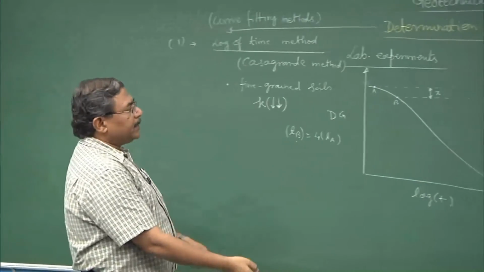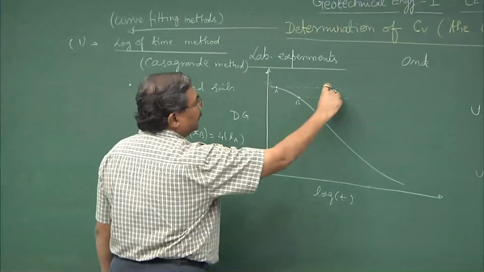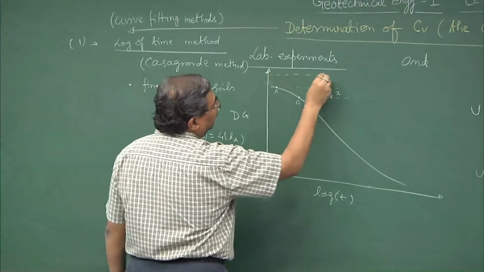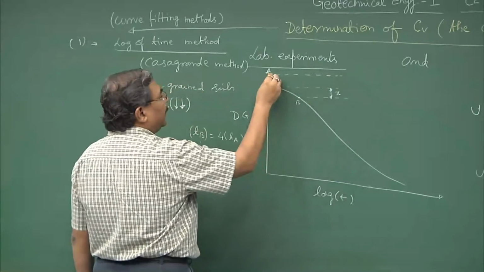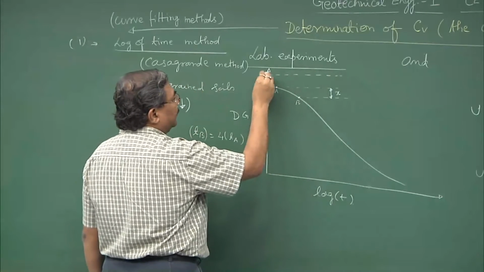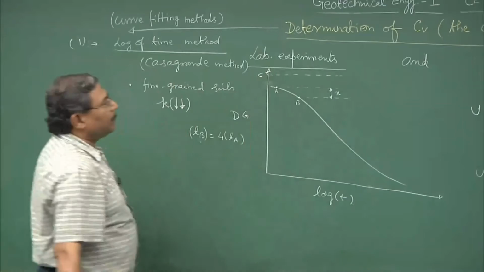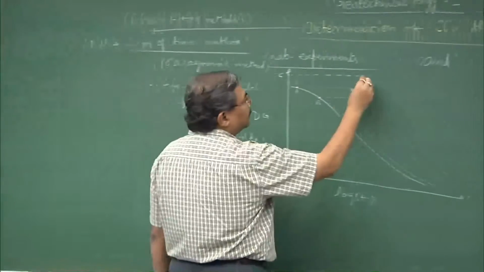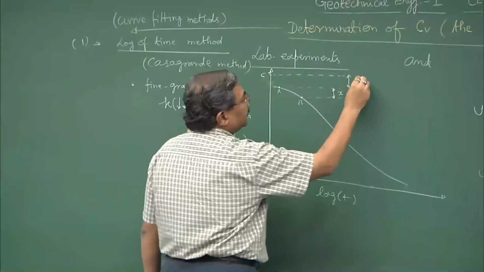What is normally done is, this x is incremented on A to get another point, let us say D or C. Now, C to A becomes initial compression.